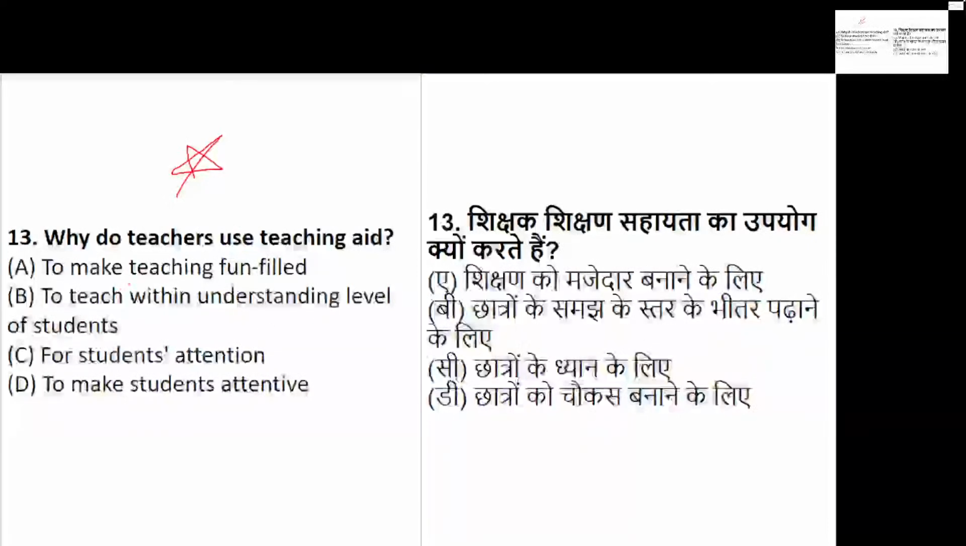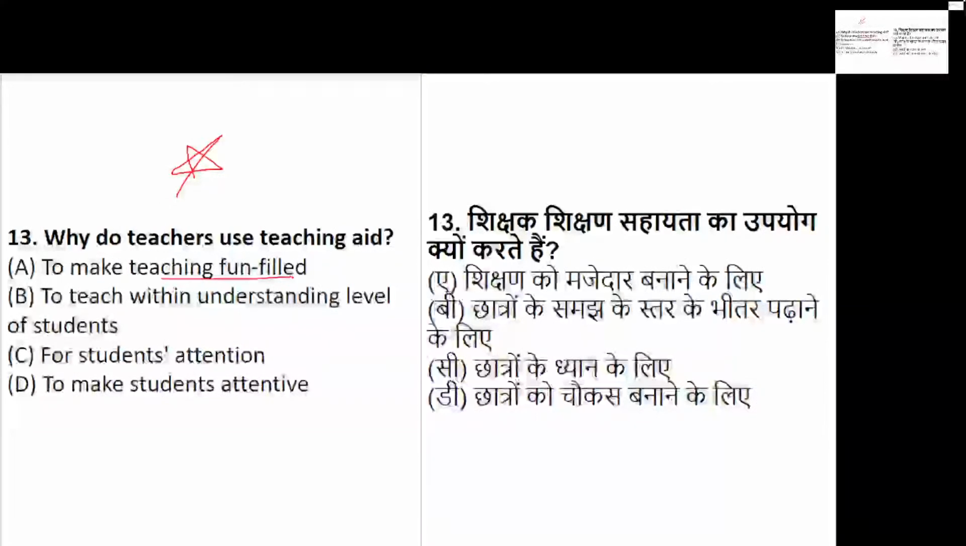Is teaching aid used to make teaching and learning fun filled, to teach with understanding level, for students' attention, or to make the students attentive? So teaching aid is used for what? To make teaching fun filled, to teach the students with understanding level, for students' attention, or to make the students attentive. So why do teachers use teaching aid?